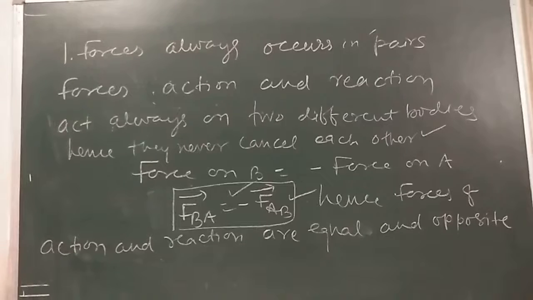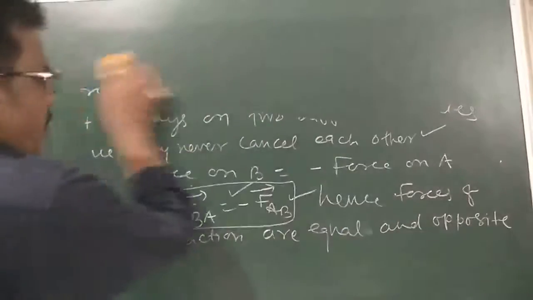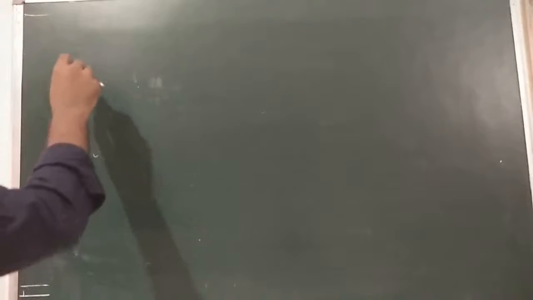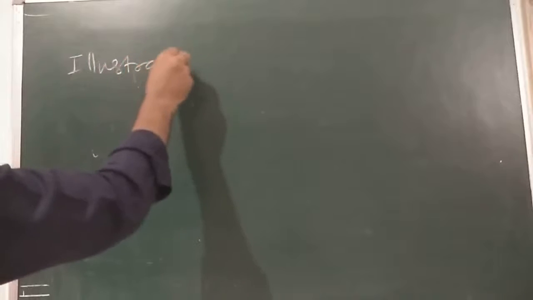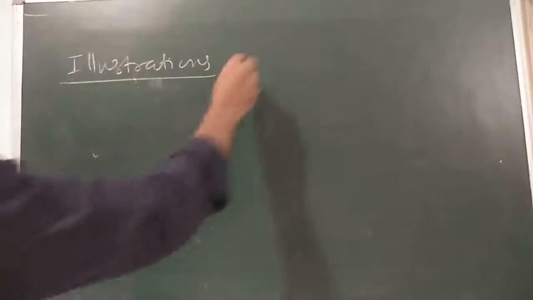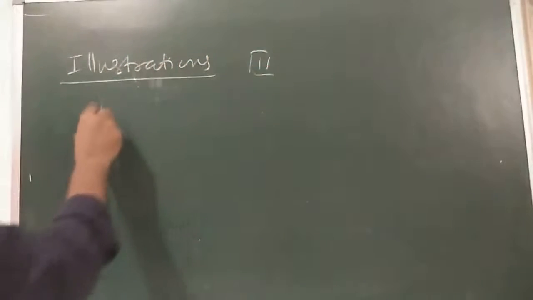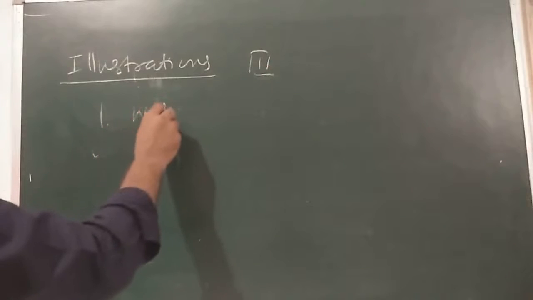Now we are going to see some examples, illustrations of Newton's third law of motion. First is walking.